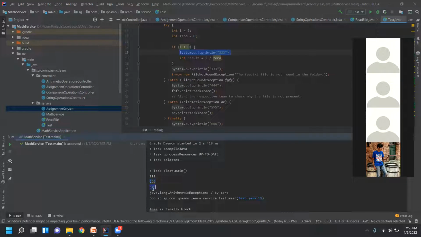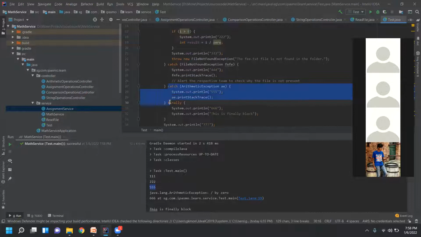And next is 555. So 333 did not print because the exception is thrown here. That's why it directly went into arithmetic exception here. It did not go to this one also. It did not check this part because it will directly match to arithmetic exception, which is here. And then it printed 555.